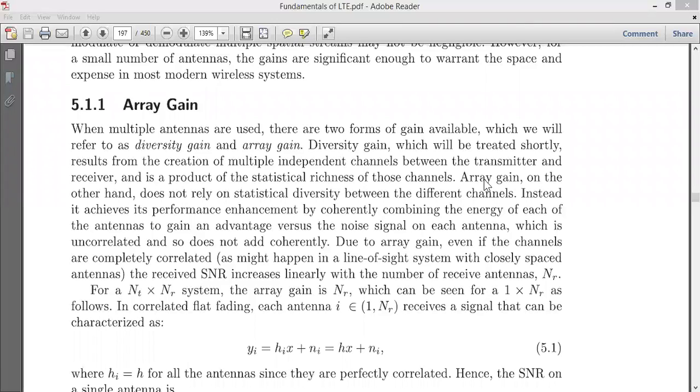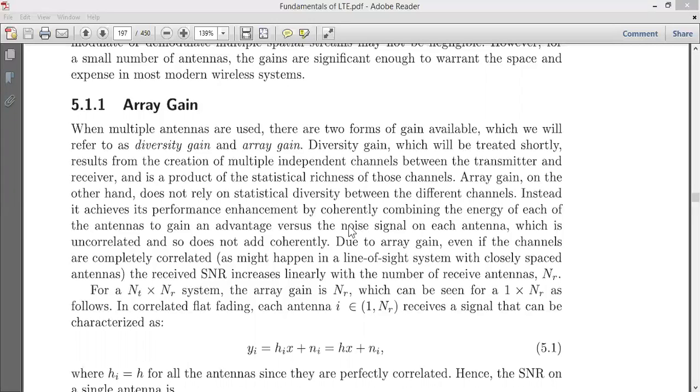Similarly we have array gain. Array gain does not rely on statistical diversity between the different channels. We do not find statistical parameters on different channels. Instead, we achieve performance enhancement by coherently combining the energy of each antenna to gain an advantage versus the noise signal, because noise is one parameter freely available in the channel.